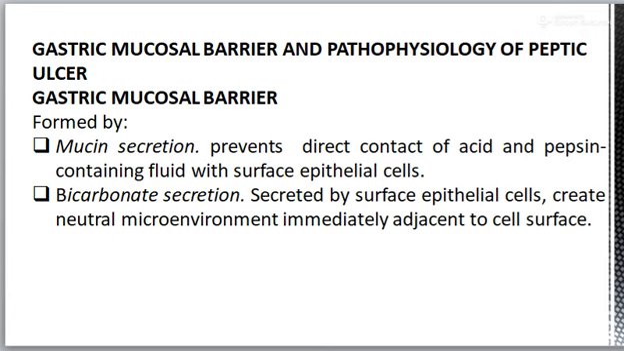There is a thin layer of surface mucus in the stomach and duodenum that prevents the direct contact of the acid and pepsin containing fluid with the surface epithelial cells. Then bicarbonate secretion. It is secreted by the surface epithelial cells in both stomach and duodenum, and it creates an essential pH neutral microenvironment immediately adjacent to the cell surface.